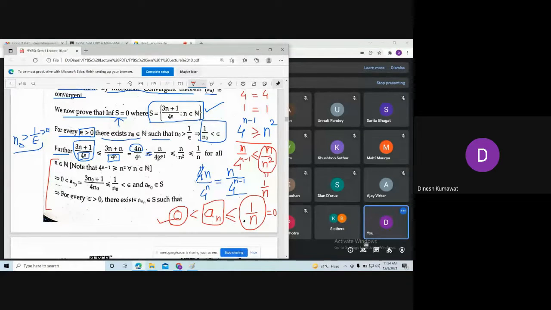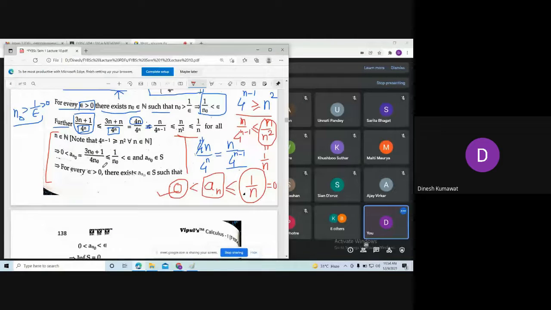Okay, or if you want, you can apply these arguments also. See here we are getting this sequence is less than or equal to 1 upon n for all n. Okay, note this relation. Now see, this is true for all n, which means this is also true for some n naught.